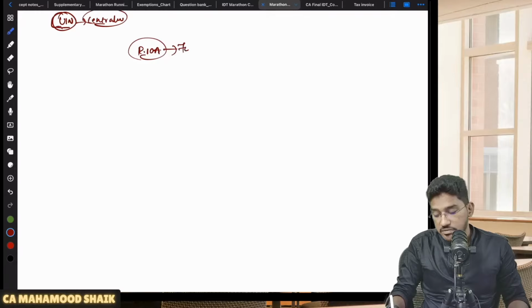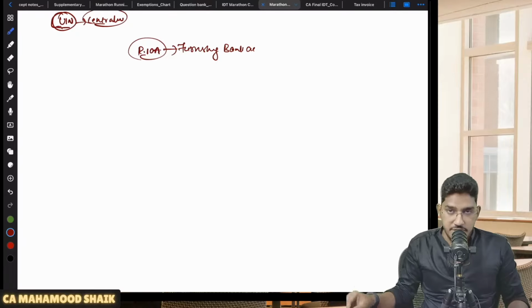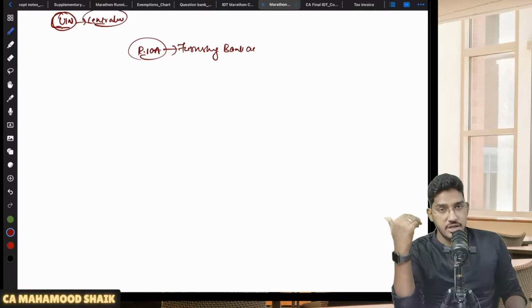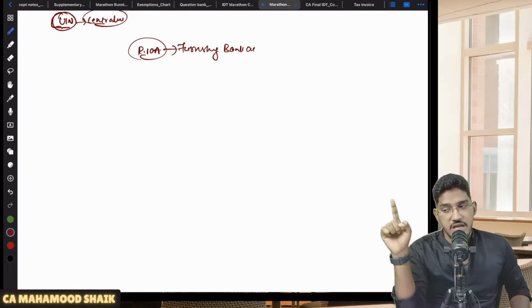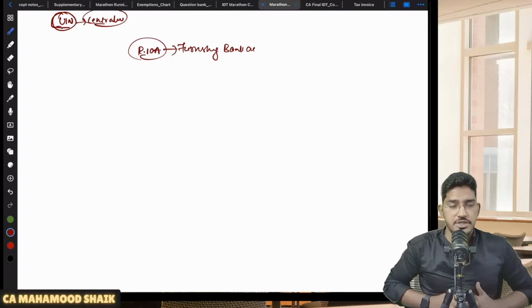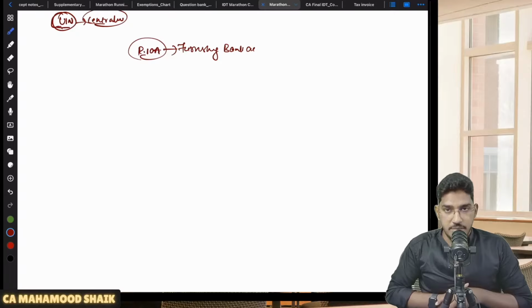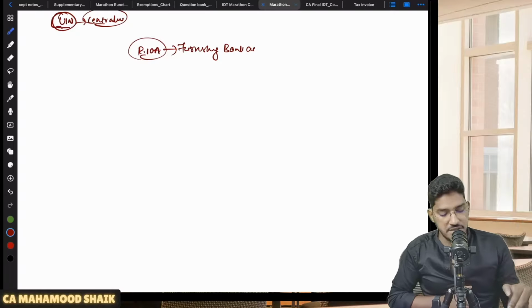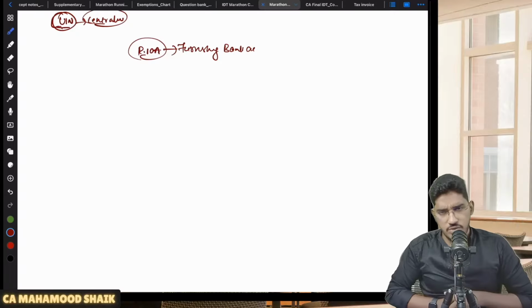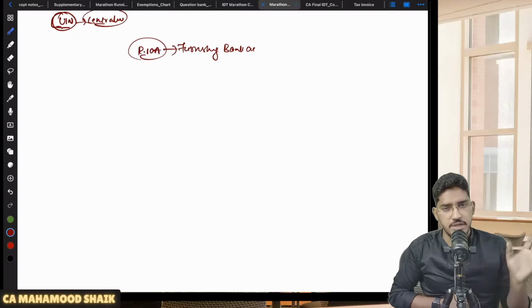Rule 10A is regarding furnishing bank account details. Whenever you submit the application for registration, generally it is submitted in GST REG 01. The application through which we are required to apply for registration is GST REG 01. In that GST REG 01, they will ask you many details: your principal place of business, your additional place of business, your HSN code details, what activities you are doing. Multiple details are required to be entered in that GST REG 01.